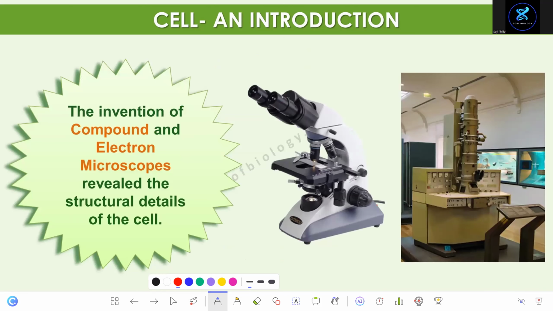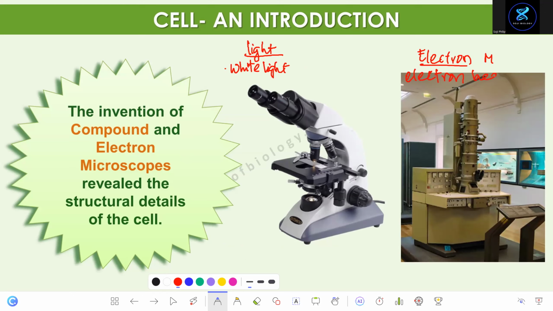So how do you observe the cell? We have two kinds of microscope. The first one is light microscope, and the second one is electron microscope. In light microscope, we use white light from a lamp or sunlight. In electron microscope, we use electron beams.